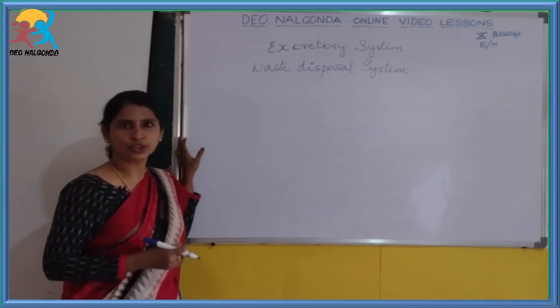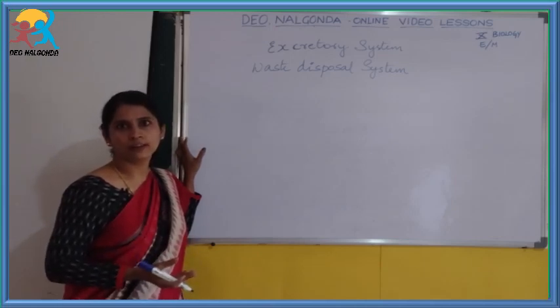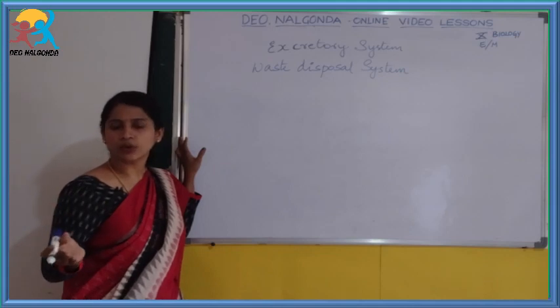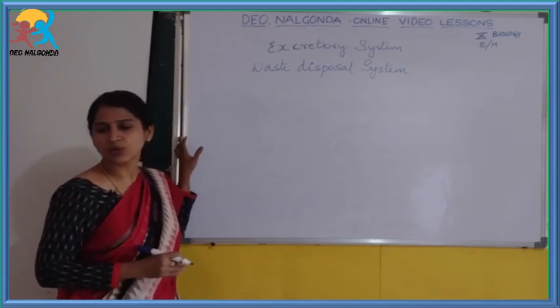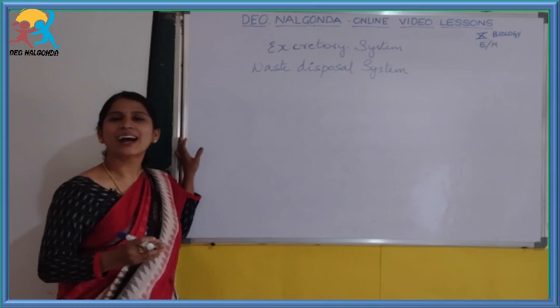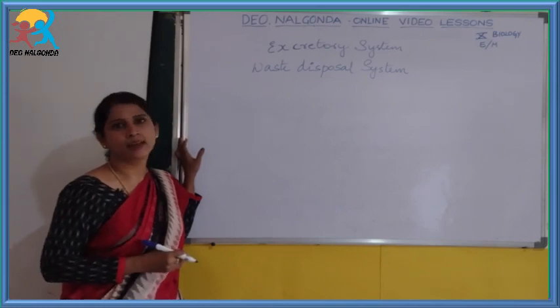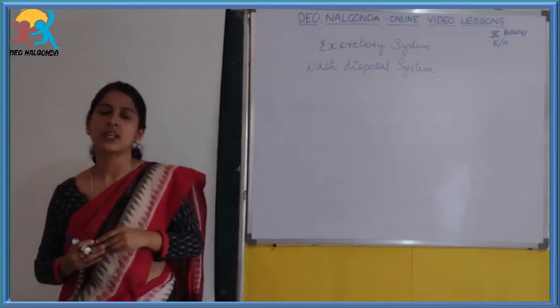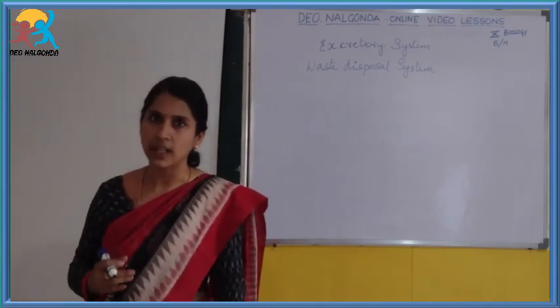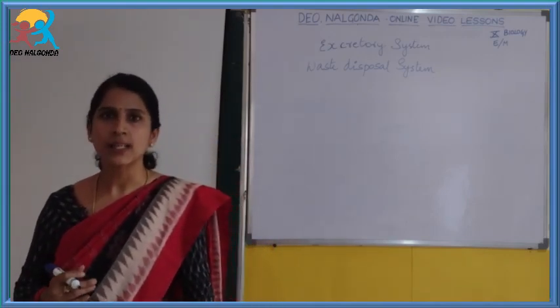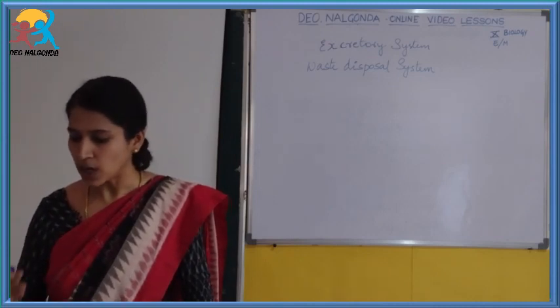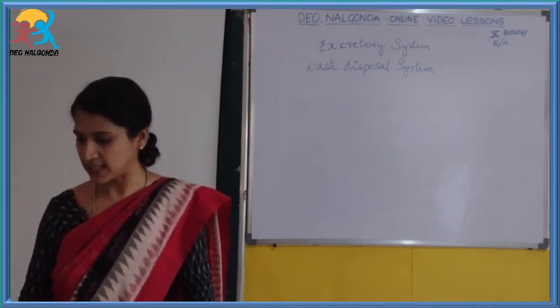There should be a proof for anything. In the textbook, on page number 76, you can see blood and urine analysis, wherein you can find different substances which are present in urine as well as blood. Can you just open up page number 76?